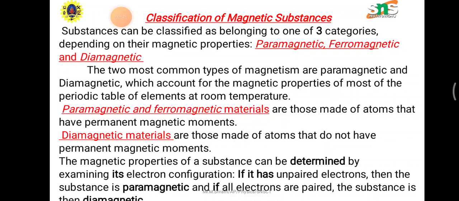The paramagnetic materials are those made of atoms that have permanent magnetic moments. The two most common types are the paramagnetic and the diamagnetic. Diamagnetics are those made of atoms that do not have permanent magnetic moments. The magnetic property of a substance can be determined by examining its electron configuration. If it has unpaired electrons, the substance is paramagnetic, and if all the electrons are paired, the substance is diamagnetic.